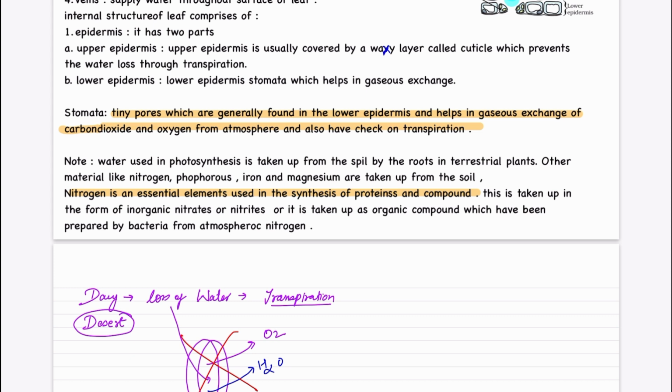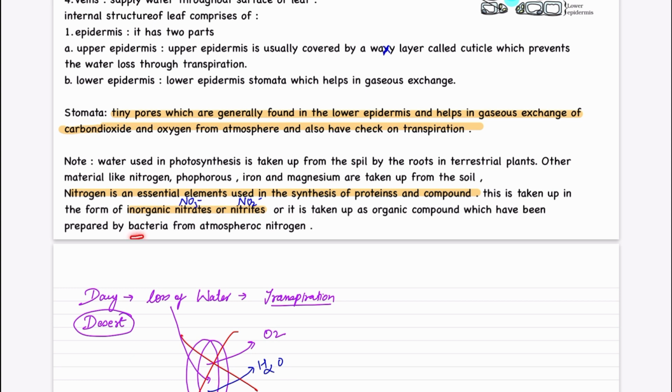This is taken up in the form of inorganic nitrates and nitrites. Inorganic nitrates and nitrites means in the ionic form, not directly in the form of N2 or N. It is taken in the form of nitrates NO3 negative and nitrites NO2 negative, or it is taken up as organic compounds which have